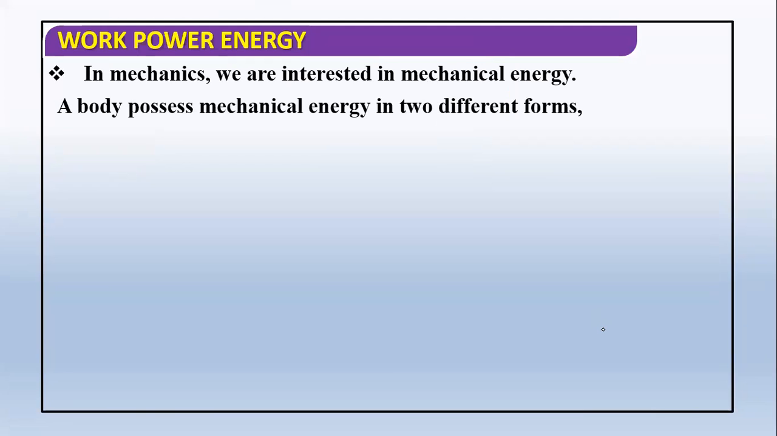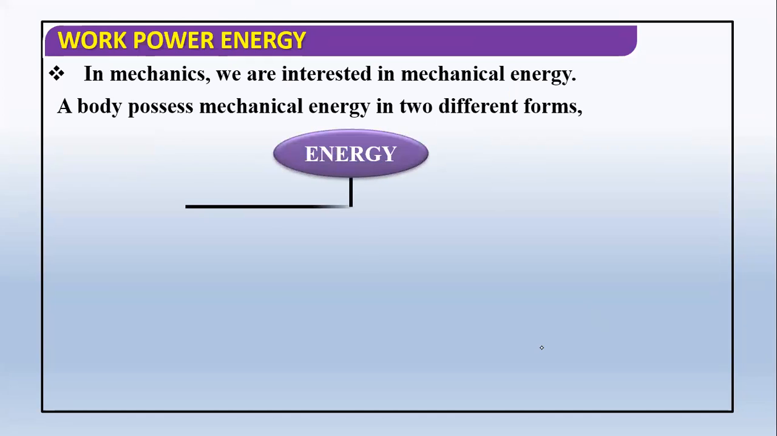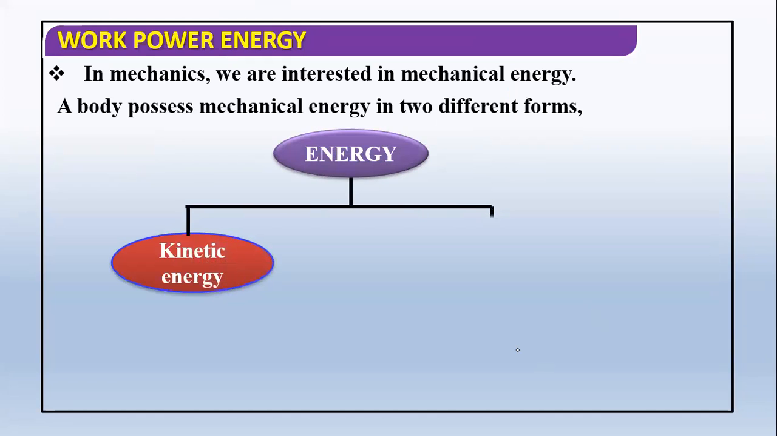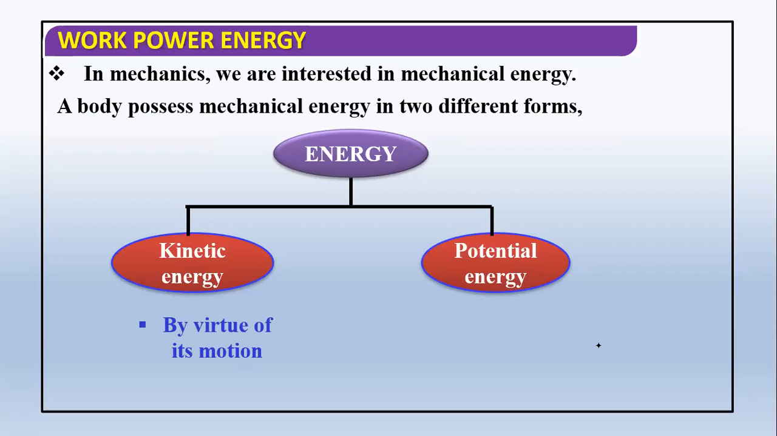In mechanics, we are interested in mechanical energy. Mechanical energy is split into two parts. Whatever energy we study in mechanics is mechanical energy, and it is of two types: kinetic energy and potential energy. Kinetic energy is due to the motion of the object, and potential energy is due to the configuration or position of the object. These two things we are going to study in detail.